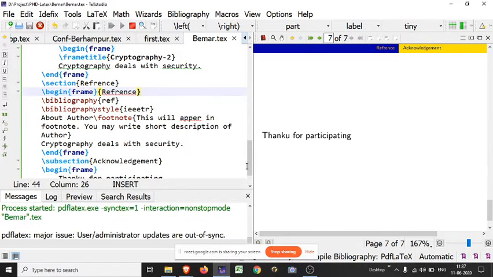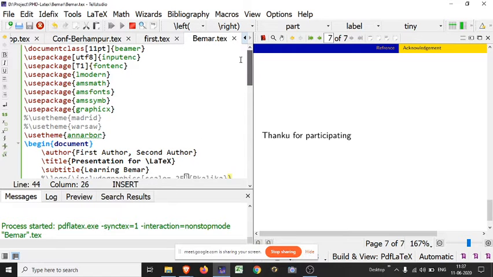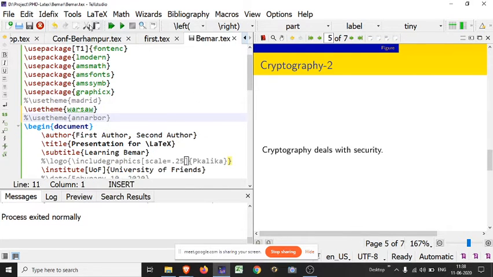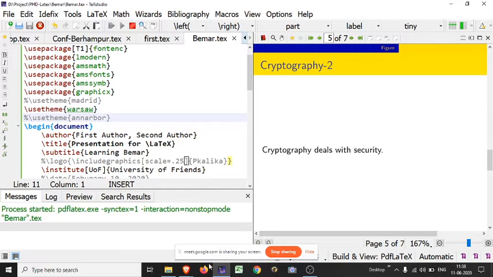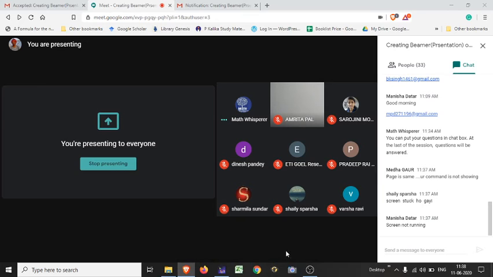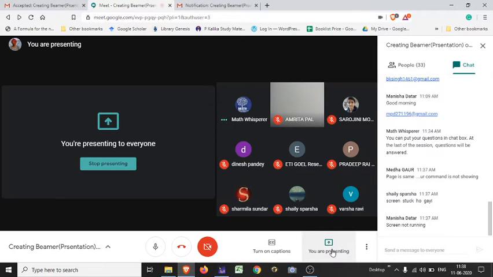Something is showing here. I am showing TeXstudio. The screen is not running. Okay, wait, I am just stopping and printing again.